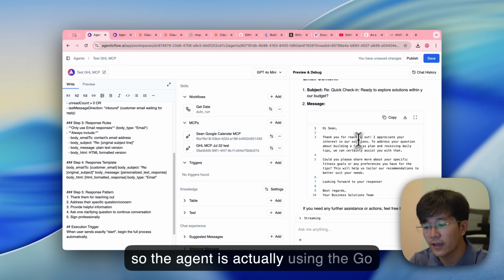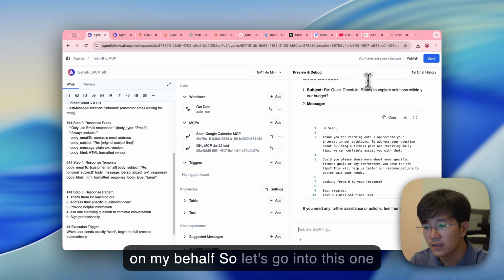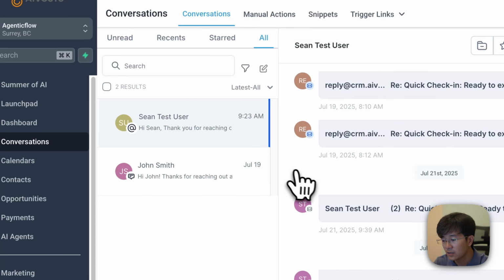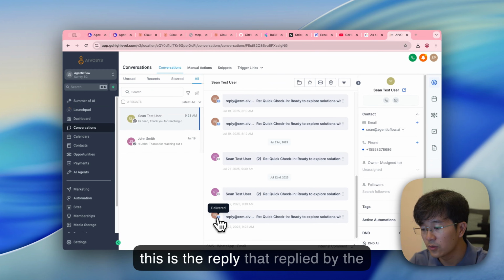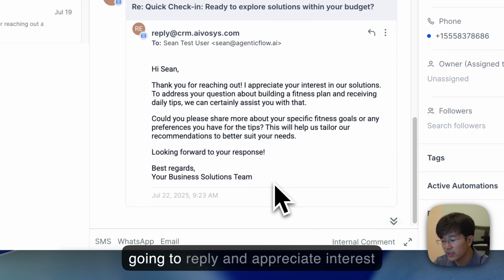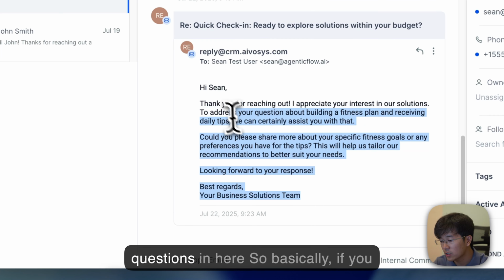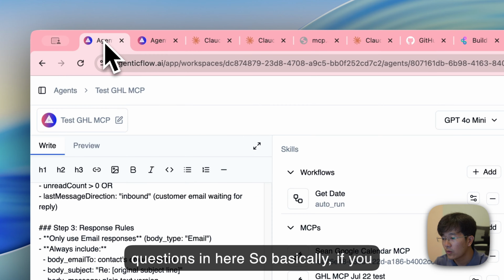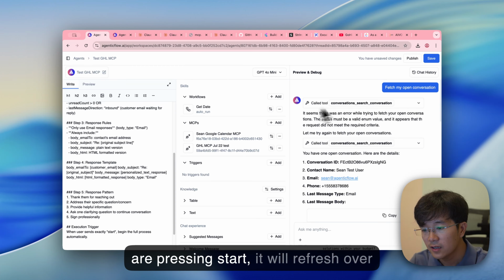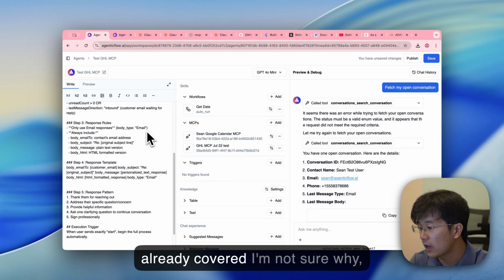All right, so the agent is actually using the GoHighLevel MCP in order to respond on my behalf. So let's go into this one and see. Okay. So this is the reply that was made by the agent itself. The agent is going to reply and appreciate the interest and also going to answer some of the questions in here. So basically, if you set it up correctly, then when you press start, it will fetch over here all of the actions that you already covered.